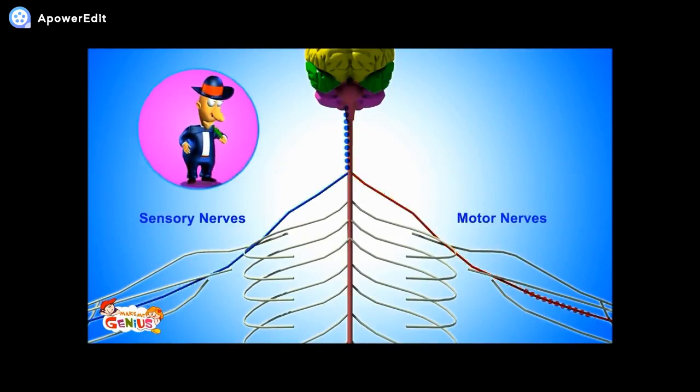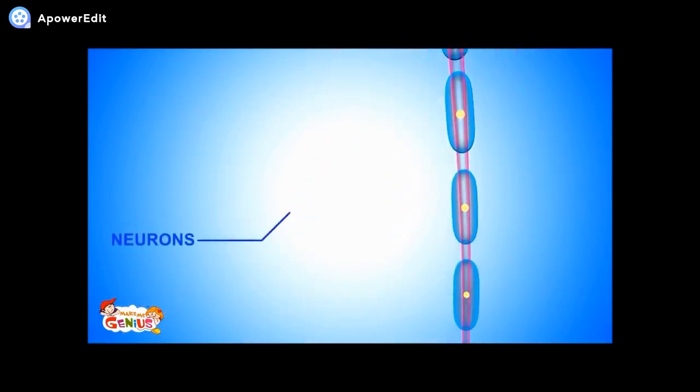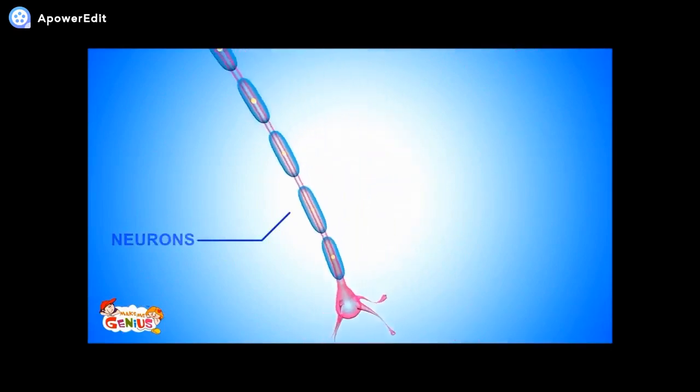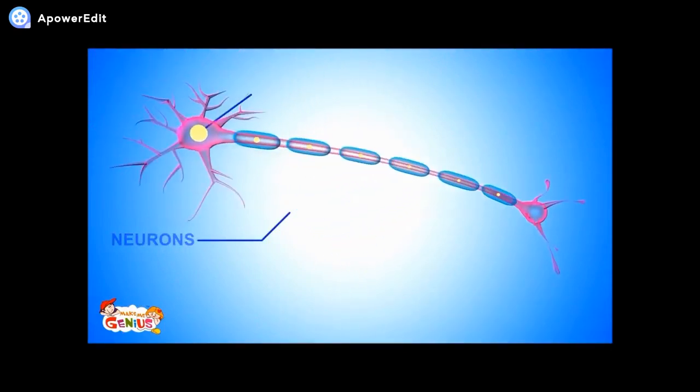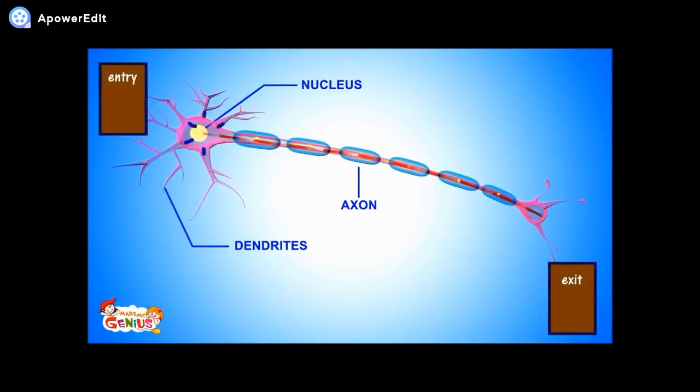Like, for example, if you were eating chili, which the brain told you was bitter, so now you're doing a spitting action. All nerves are made up of neurons. A neuron has three major parts: a nucleus, which is the cell body, dendrites, and the axon. Dendrites take in the electric messages to the cell body. Axons take the message away from the cell body. So dendrites are like the entry to a parking lot, and axons are the exit route from the parking lot.